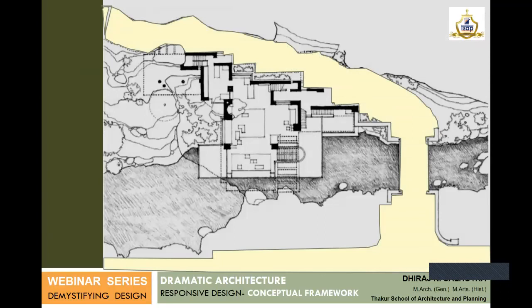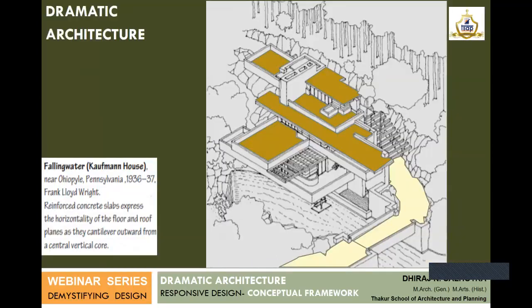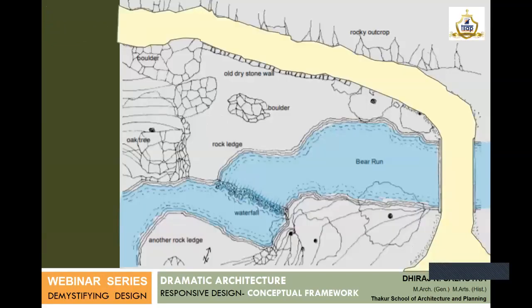The reason is, not many of you would have known till now what kind of site was given. The project today looks like this, but it is very interesting to know what was the site that Wright received from the client and why he made a built form which is like this. Yeah, so this is the bare site.